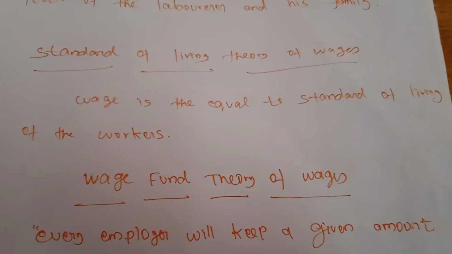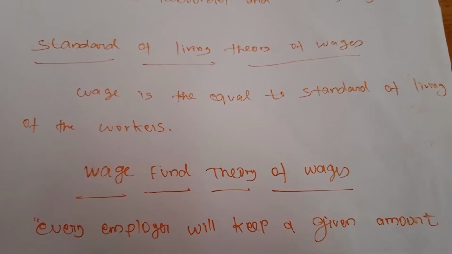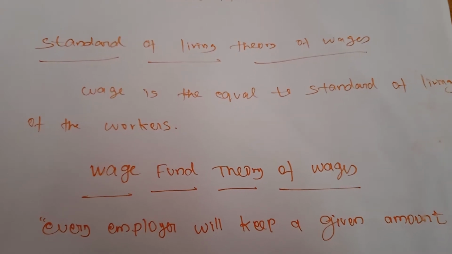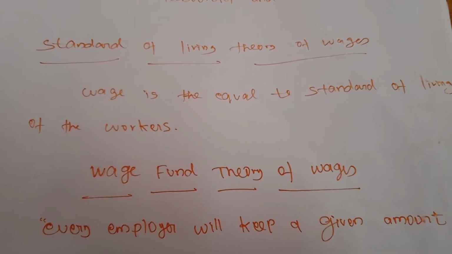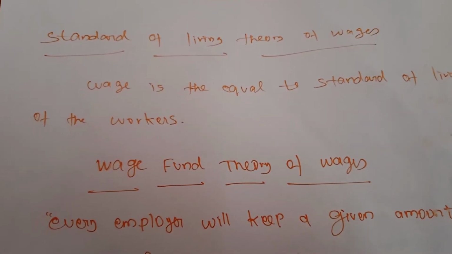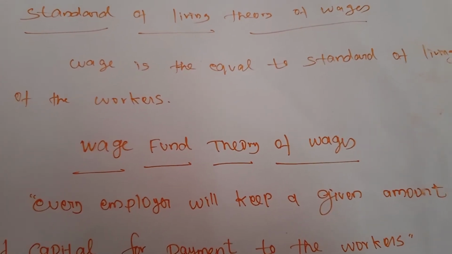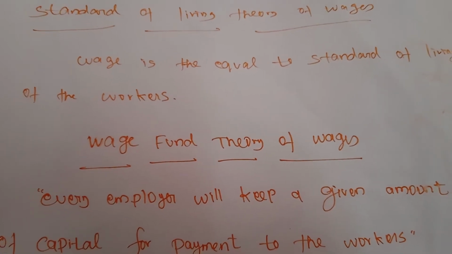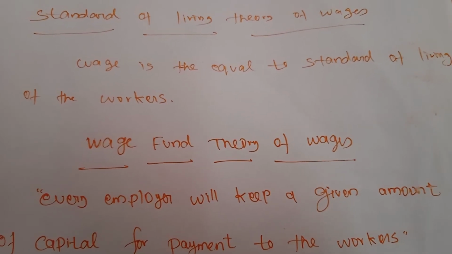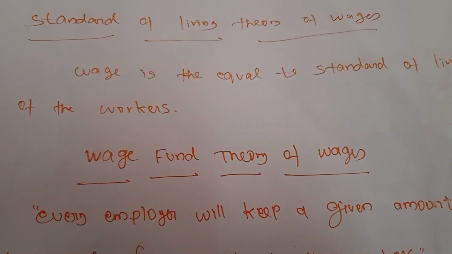Normally, if people go to work, whatever income they get, on the basis of their income their living standard will increase. But this theory tells us that on the basis of their standard of living, the wage rate will be determined. On the basis of the level at which the laborer lives, the wage rate is provided.